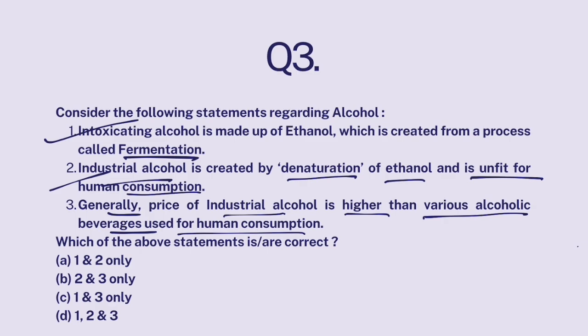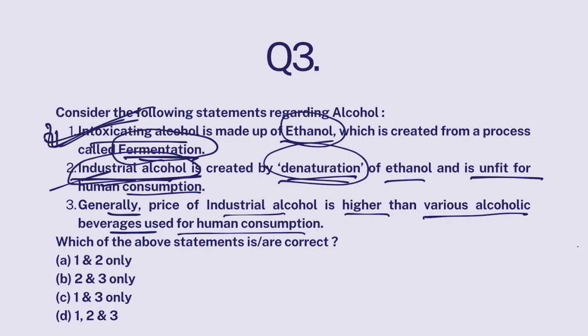Which of the above statements is/are correct? Now look, the alcohol that humans drink, known as intoxicating alcohol or alcoholic beverages, is created by fermentation. Fermentation of fruits, grains, sugar, molasses. So this creates ethanol, pure ethanol. Pure ethanol is fit for human consumption. But when we mix certain chemicals in ethanol, we create industrial alcohol. This process of mixing certain chemicals in ethanol is known as denaturation. That is why industrial alcohol is also called denatured alcohol, and it is unfit for human consumption. It can only be used in industries.